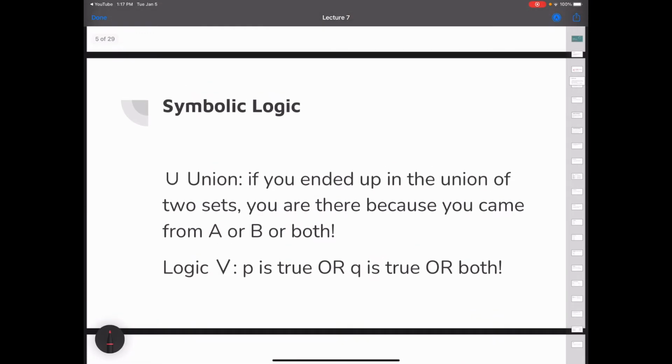Similarly, for the union, you ended up in the union if you were there because you came from A or from B, or both. And in logic, this is the symbol for it, and it means P is true or Q is true or both are true.